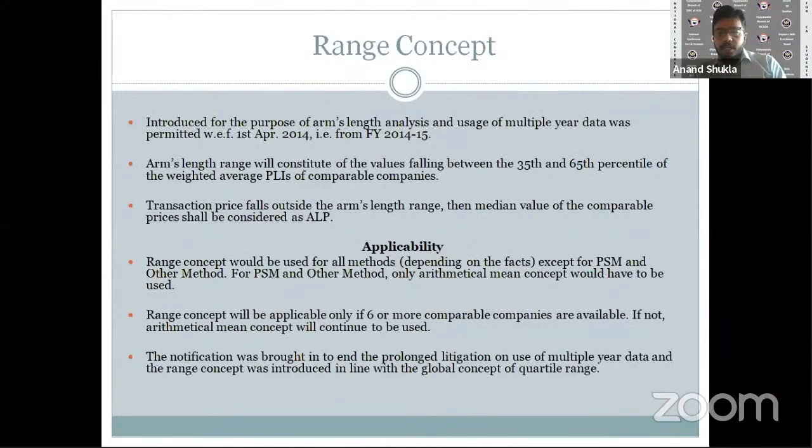Now, there is one important concept on offer over here, which is the range concept. The Act mandates that you need to choose only one method to derive your arm's length price. So you can have 6 or more than 6 arm's length prices derived by application of a single method. Now, in case it's more than 6, we need to apply the range concept. Range concept is nothing but a statistical measure to get hold of the median, since median is more suggestive of the data set rather than mean, because mean at times gets violated by extreme values. And in case the data set is less than 6, we can go ahead with the mean of the same.